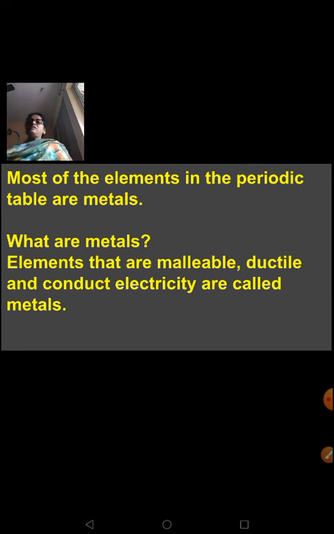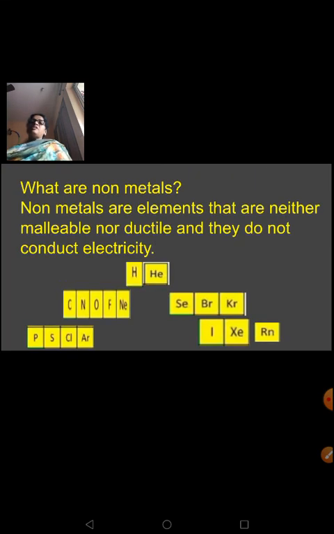So metals are elements that show these properties of malleability, ductility. Some of them are lustrous too and they conduct electricity, right? And non-metals are the opposite of this. Non-metals are elements that are neither malleable nor ductile and they do not conduct electricity. So from your periodic table, we have these non-metals which were given under yellow color boxes.